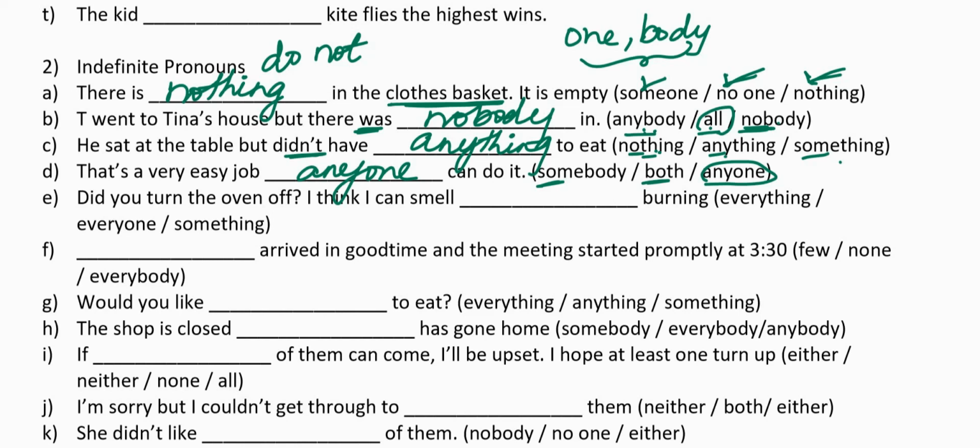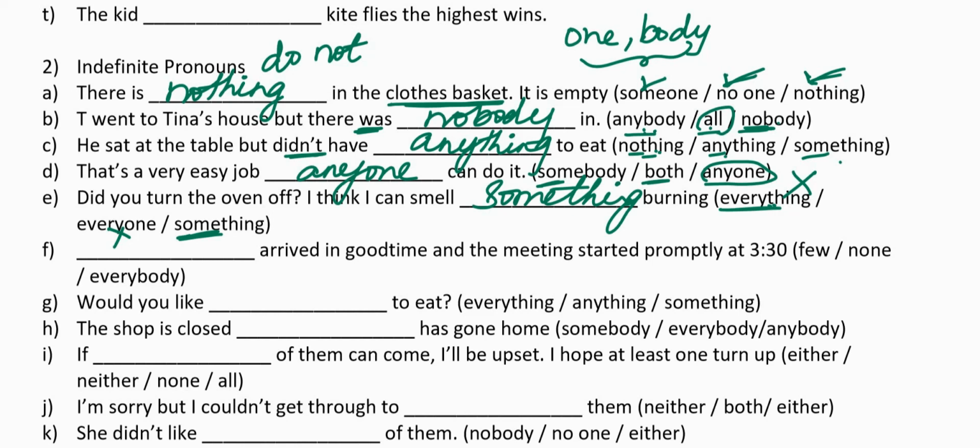In the second sentence, did you ever turn the oven off? I think I can smell dash burning. Now you cannot smell everything burning because obviously the house is not set on fire. Everyone you cannot use because obviously people cannot sit in the oven. The next option is something. You don't know what is exactly burning. That is why you say something. It is referring to a thing in a general way. You don't know what is the thing which is burning in the oven.